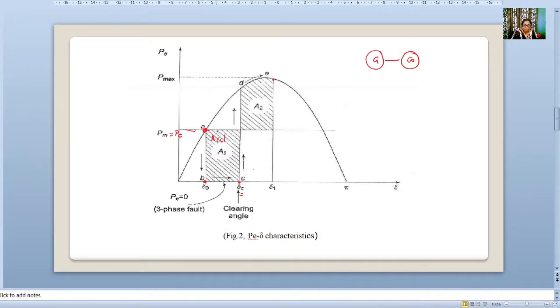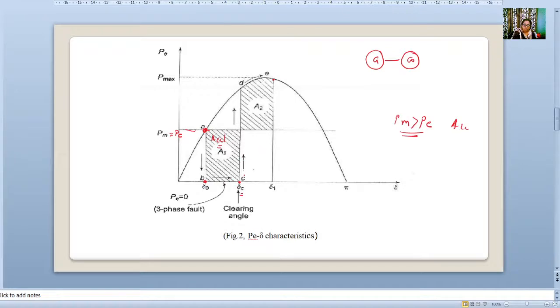This is our mechanical input line. The electrical output suddenly goes to 0, so the mechanical input is there and the electrical output is 0. This is our acceleration area, where Pm is greater than Pe. Now the stable point will move from A to B, B to C.